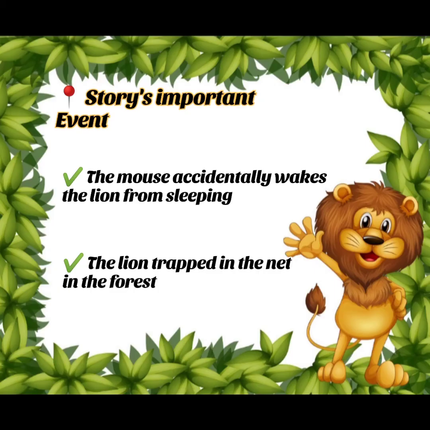The story's important events. Important events are the things that happen in the story. The main events are the story's important events. First, when the mouse accidentally wakes the lion from sleeping. Second, when the lion is trapped in the net in the jungle.